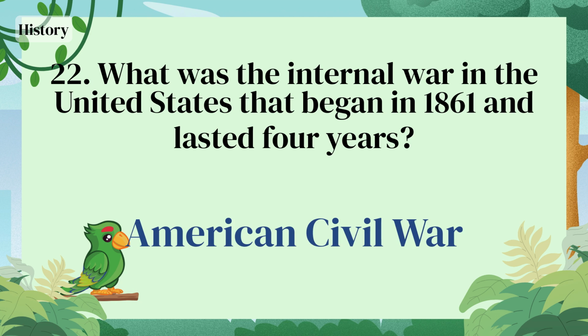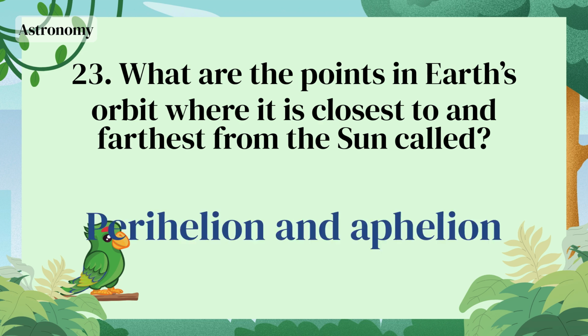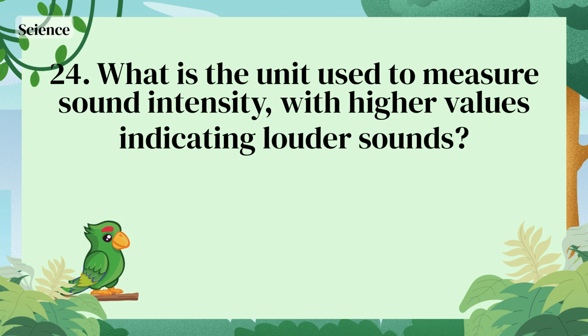American Civil War. What are the points in Earth's orbit where it is closest to and farthest from the Sun called? Perihelion and aphelion. What is the unit used to measure sound intensity, with higher values indicating louder sounds?